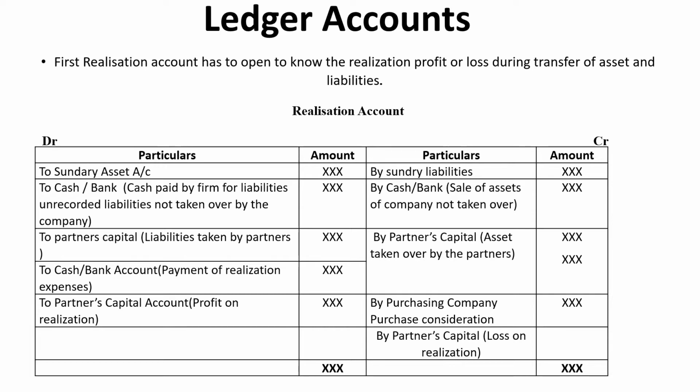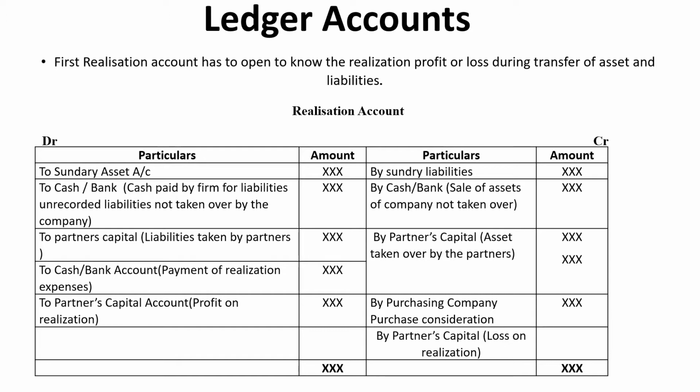Next, if any assets not taken over by the company during conversion are sold by the firm, you have to enter the transfer to cash or bank. With respect to liabilities not taken over or not recorded by the company, whatever payment is made by the firm, you have to enter to cash or bank. Meanwhile, if any assets and liabilities are also taken over, that also has to be recorded here.